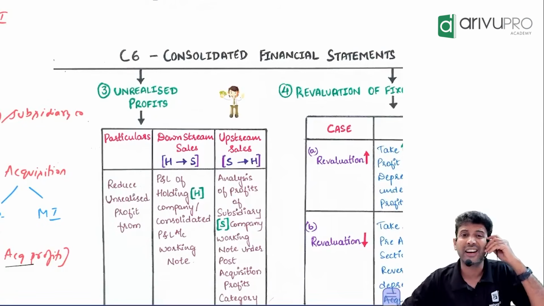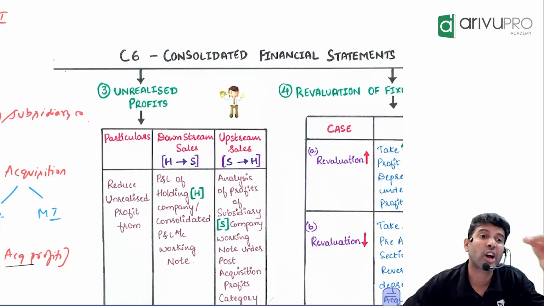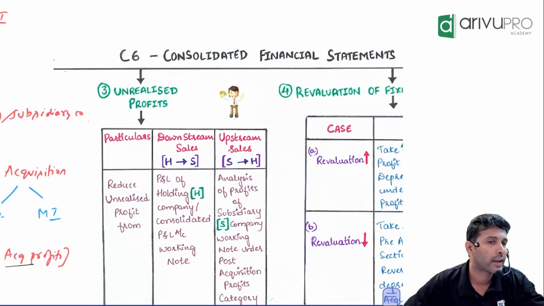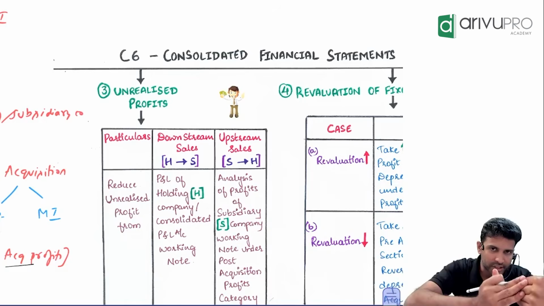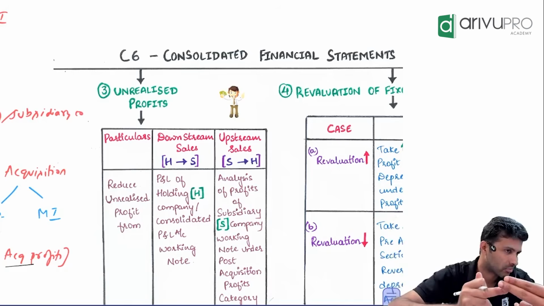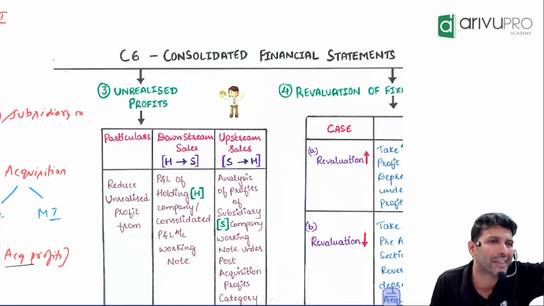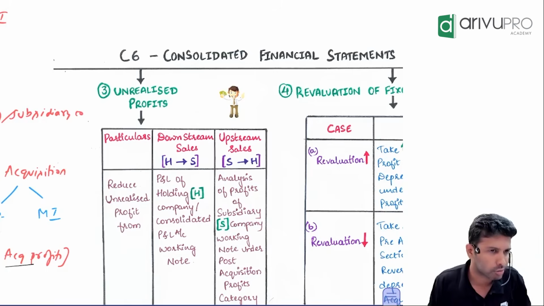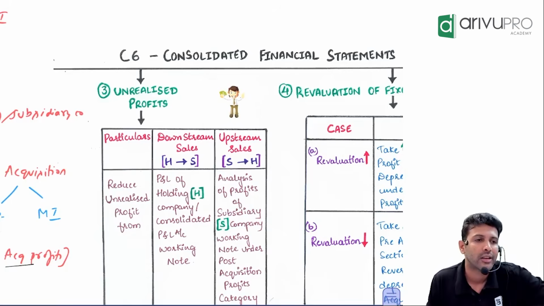Unrealized profit. Sir, is this unrealized profit a new concept to us, or have we already done this? We used to call it stock reserve. In amalgamation, stock reserve comes into picture when the purchasing company and selling company are doing some transaction in the form of purchase and sales. This transaction will happen at selling price, and some profit element will be included in closing stock. Same drama here also. But here the drama is not between two random companies. It is between holding company and subsidiary company.